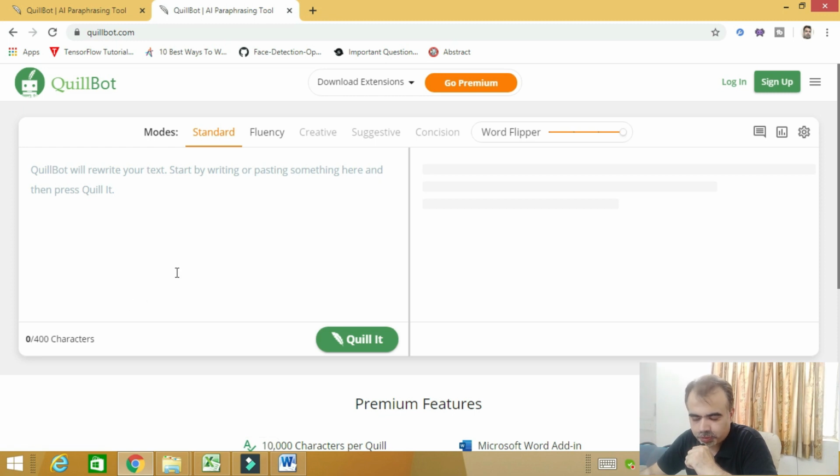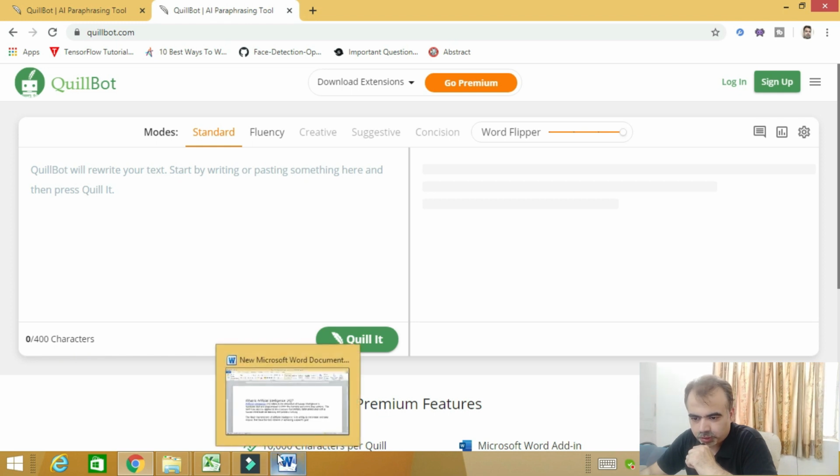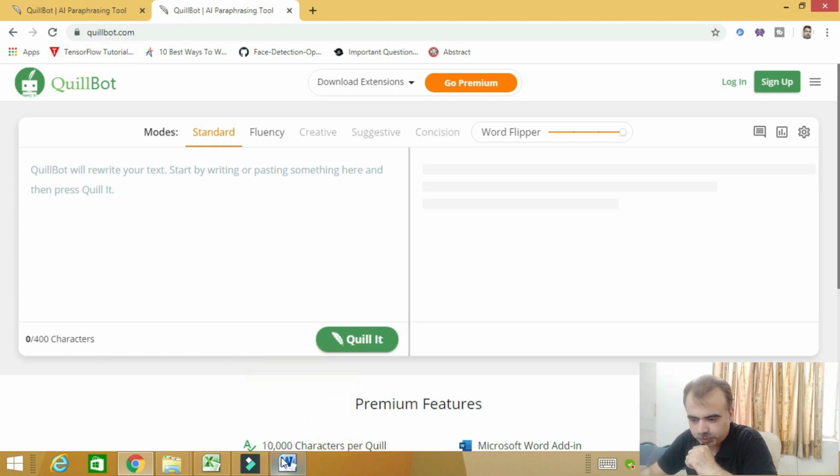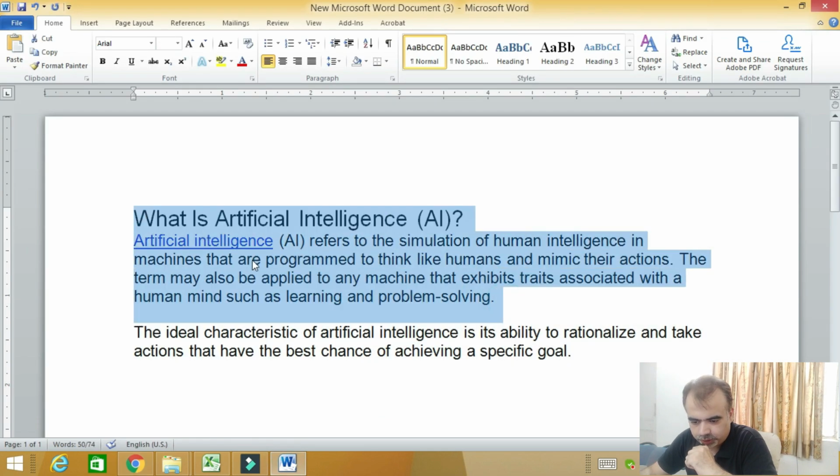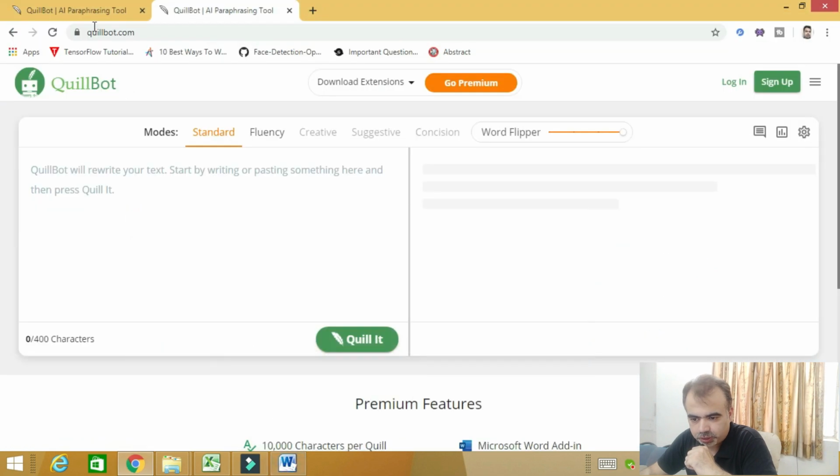If we compare, this is a good tool, but it can only remove plagiarized content of 400 characters. So for 400 characters I just copy this text from here. I copied it, and this is about 50 words, and pasted it here.